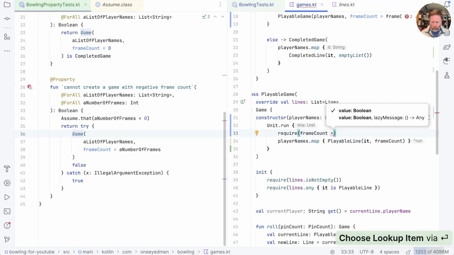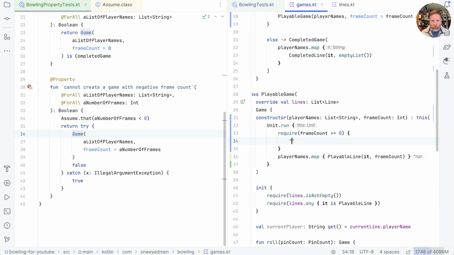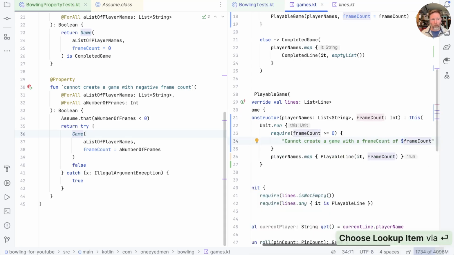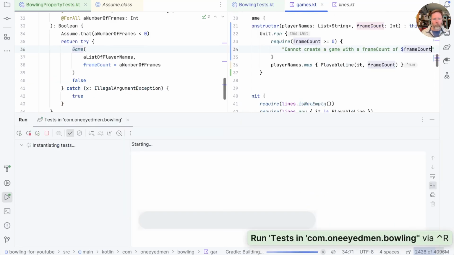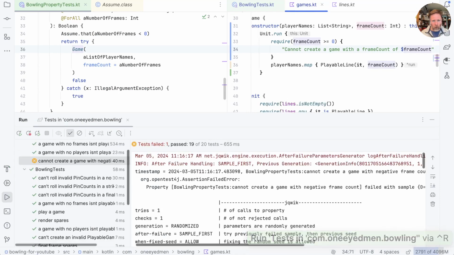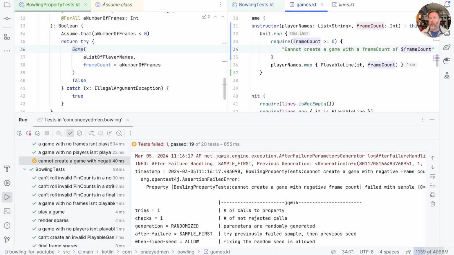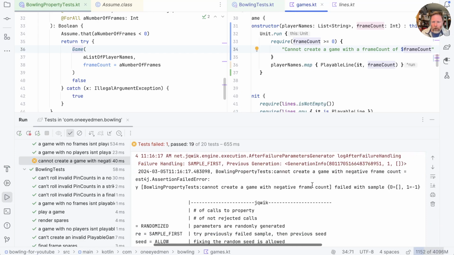Frame count is greater than or equal to 0, otherwise cannot create a game with a frame count of frame count. Does that get us running? Oh no. Well, I think it shows why we need tests. Let's have a look at the failure.